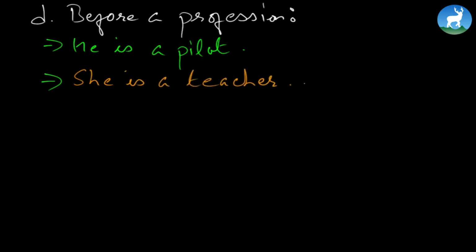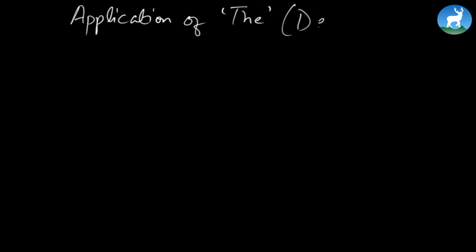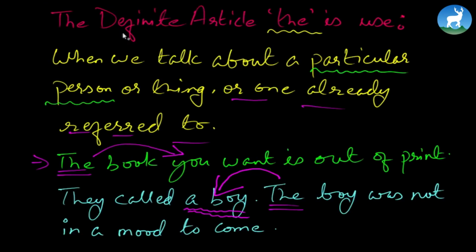So here we use "a" again. However, if you say he's the pilot, meaning you're referring to the pilot whom you know pretty well. Now, if we talk about the application of "the", which is also called the definite article, one of the applications is which I had mentioned earlier.